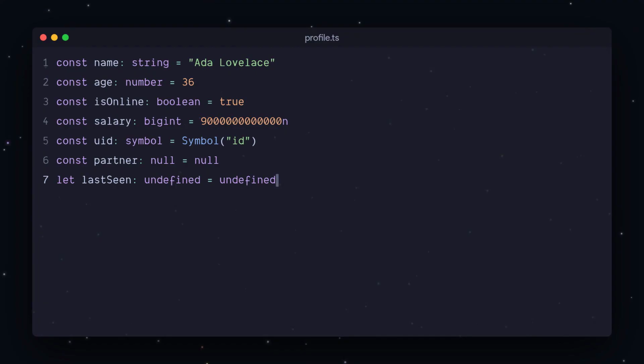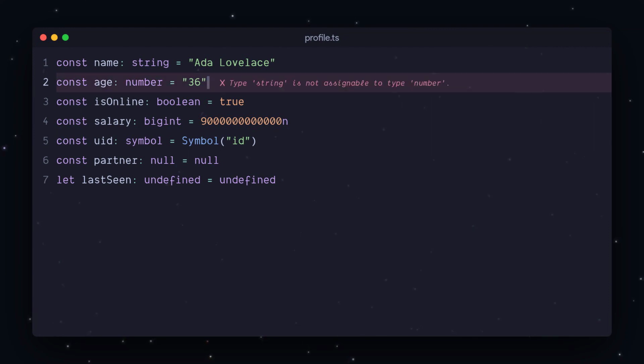Now break it on purpose. Change age's value to the word 36, wrapped in quotes, a string. Red squiggle instantly. A string is not assignable to a number. The compiler stops you the second you type it. No running, no waiting. And here's the part that trips people up.